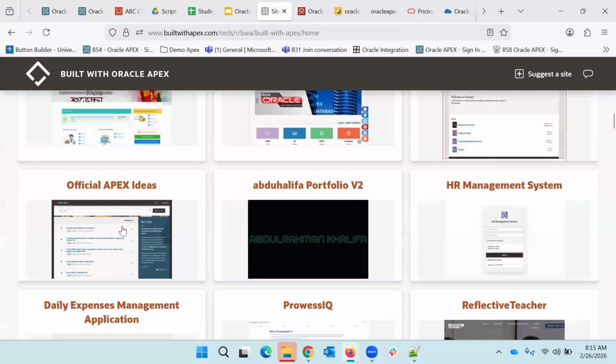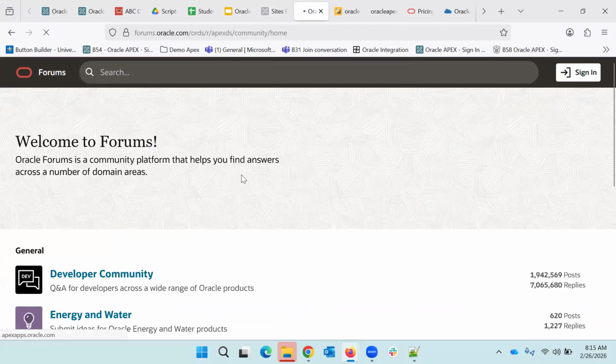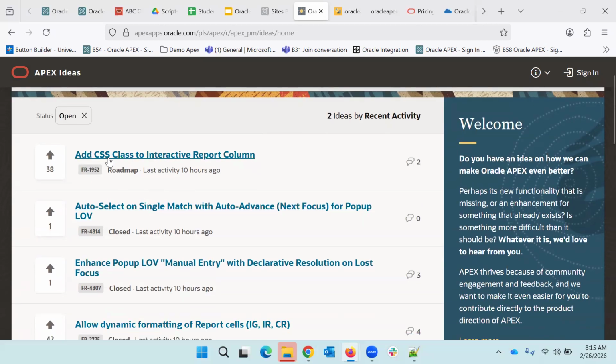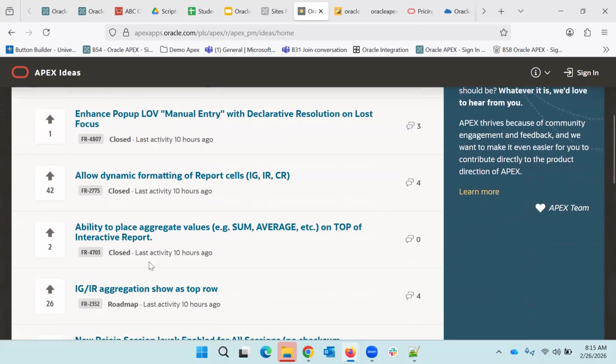Then this is one more official Oracle website, Apex Ideas. As I was mentioning, every three months Oracle releases new products and new features. Now as a developer, suppose I need something, how will I reach out to the product development team, or at least let them know my idea? This is the website we have, Apex Ideas. We can come here and submit our idea. Everyone is submitting, for example, add a CSS class to an interactive report column, auto select, enhance.